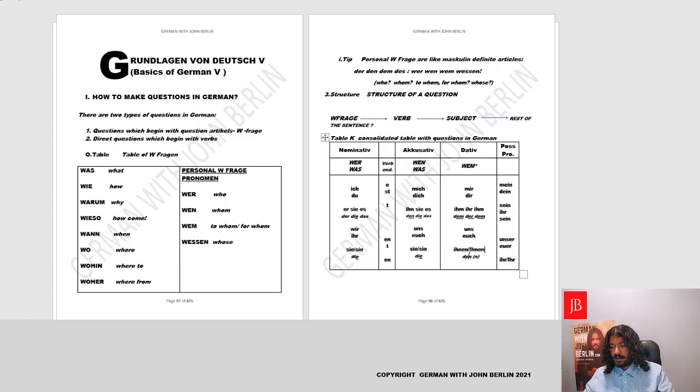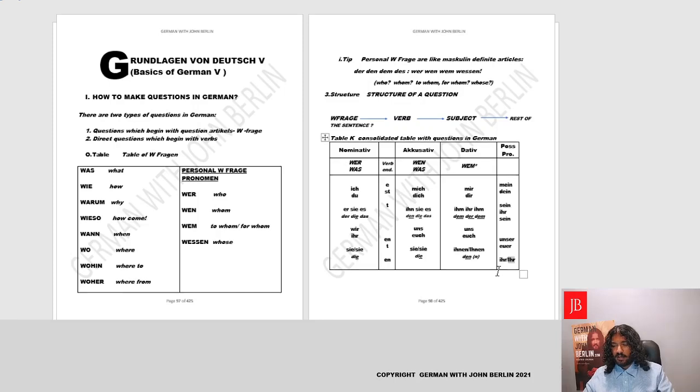And we can look here. It's like der, die, das. From der, die, das, you get er, sie, es. From den, die, das, you get ihn, sie, es. From dem, der, dem, you get ihm, ihr, ihm. From die, you get sie. From den, you get ihnen. And you have your possessive pronouns on the right. My, your, his, her, its. Our, your, plural. Their, and your, formal.